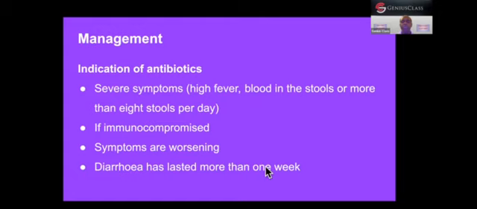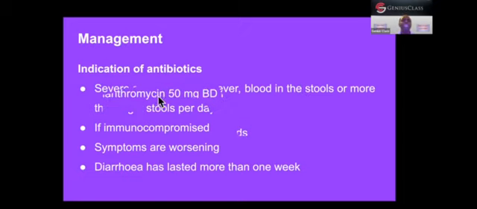So this patient of ours has had diarrhea for 2 weeks. This qualifies on this point. There's no improvement in the diarrhea, it has been the same, and actually it is worsening, because the abdominal cramps are worsening. Diarrhea remains the same, but abdominal cramps are worsening. So this point is positive. It is 2 weeks, and the criterion is more than 1 week. There is also blood in the stools. So we're going to give antibiotics.